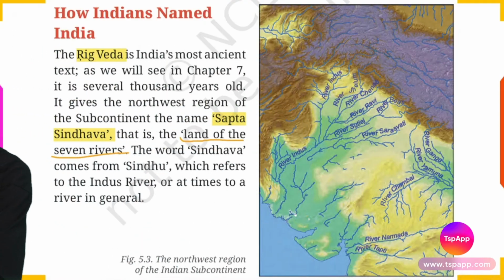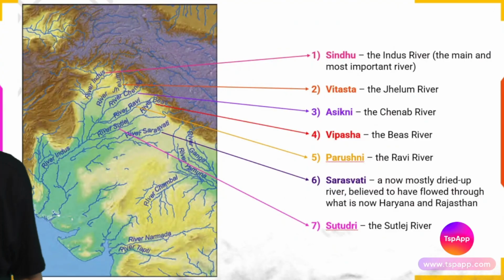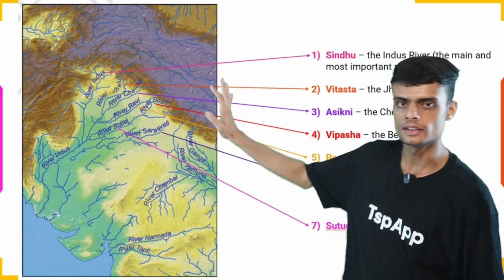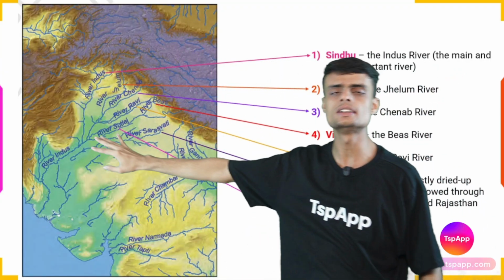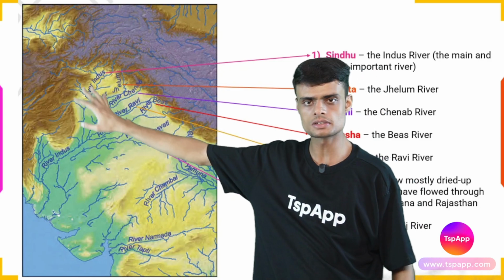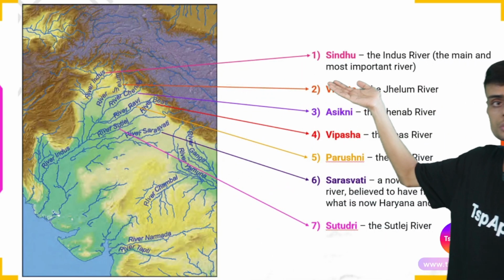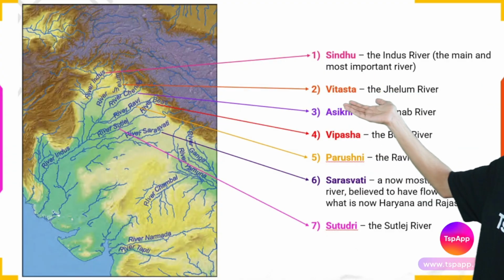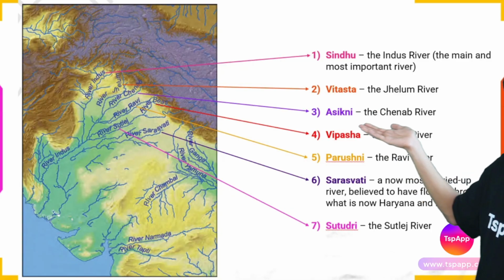Can we count the 7 rivers? Yes, we can count. You will see that in the northwestern part of India, we have 7 rivers in this part. The Indus river system has mainly these rivers. For example, we have the Sindhu river, the Indus river, we have the Vitastha river, Jhelum river, Ashkini, Chenab.